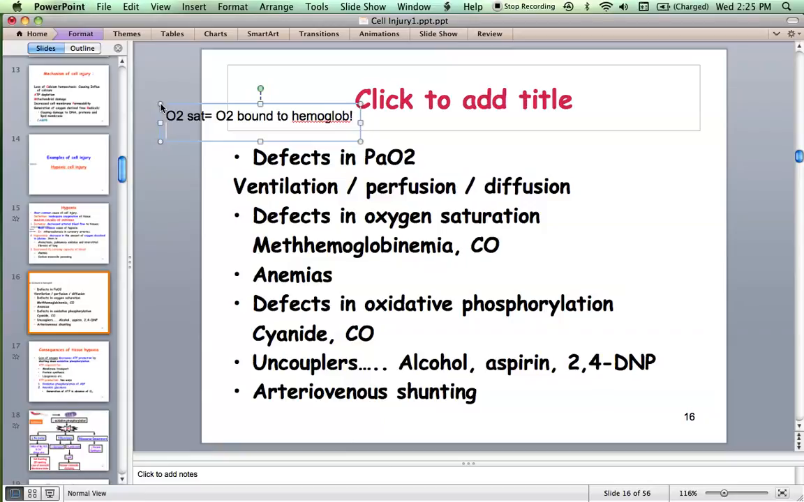And defects in oxidative phosphorylation. So cyanide poisoning or carbon monoxide. All these substances can bind to cytochrome oxidase and interfere with the electron transport chain, because of which your patients will have hypoxia. And there are certain substances called uncouplers. What do you mean by uncouplers?